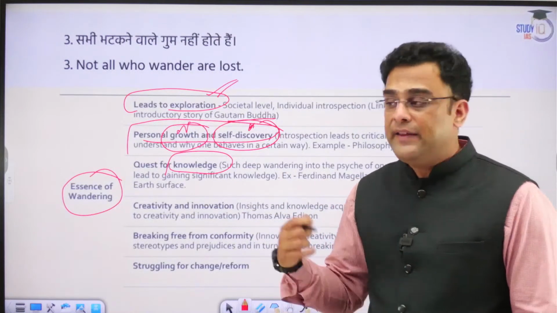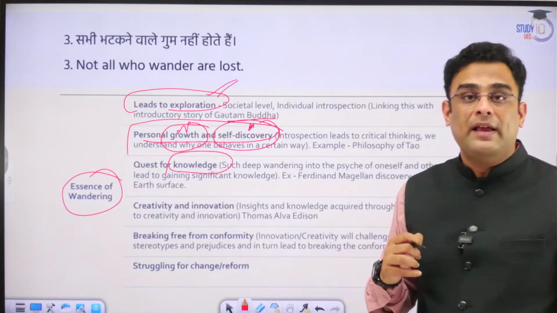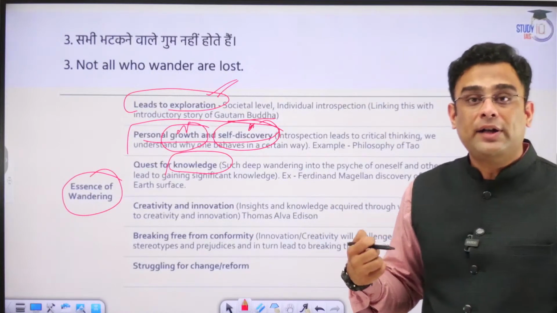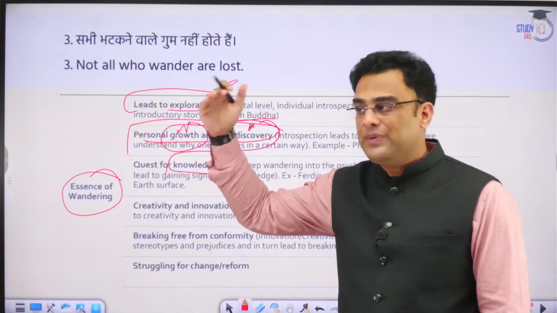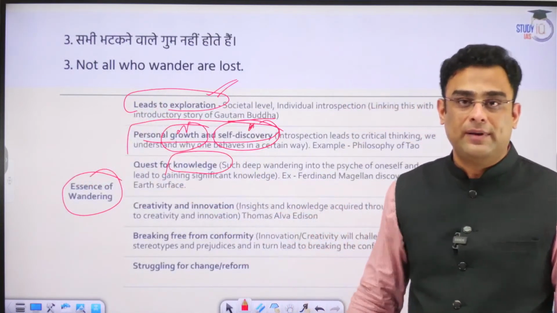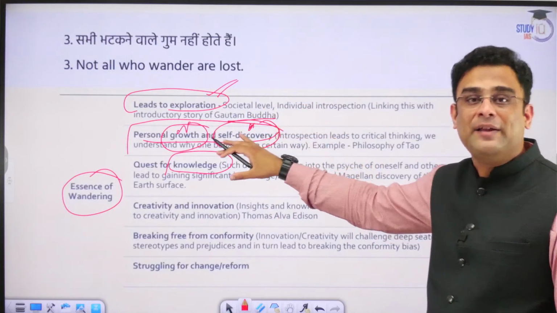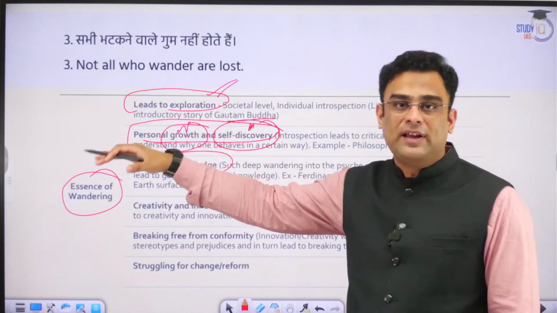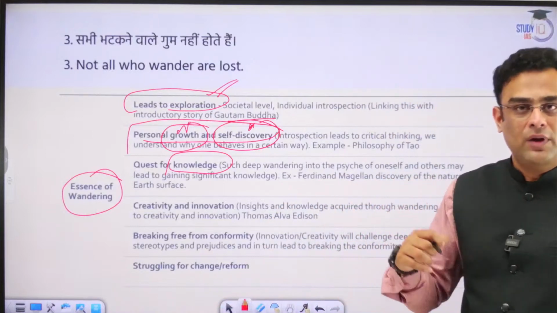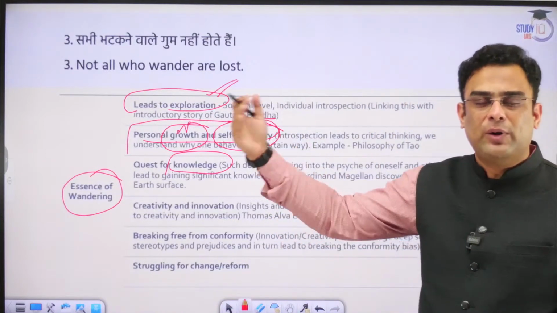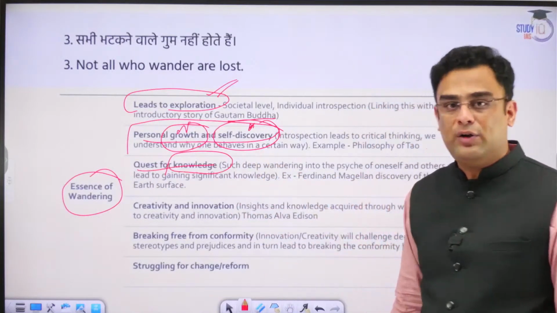And in England, he saw the exploitation of the laborers or factory workers in the Industrial Revolution. That moved him to the core, and he wanted to find out what would be an alternative system in which this exploitation of man by man will stop. That starts him on a quest of wandering to find the solution, the best idea for the current way of life. And from those thoughts emerges the idea of modern day socialism, later also called communism. Why is that happening? Because he embarked on that quest for knowledge.